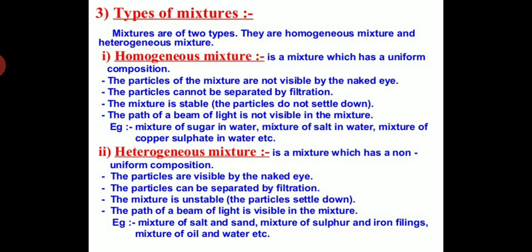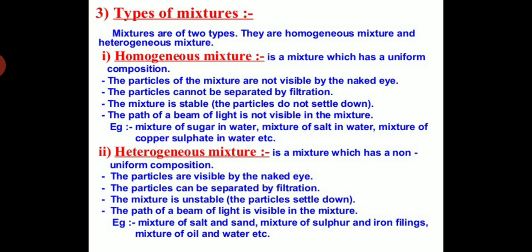In other words, a mixture is a substance made up of two or more substances mixed physically, not chemically, in any ratio.